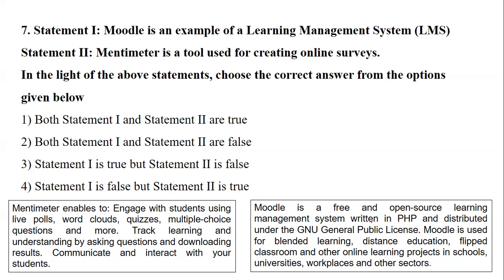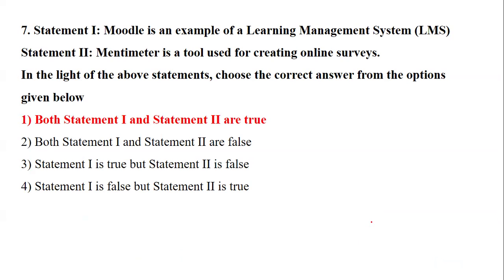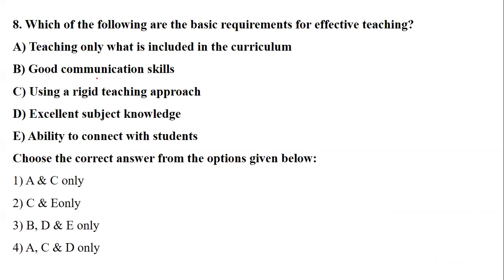So yes, after reading both the statements, Moodle, as I said, is a learning management system. It's free and open software, whereas Mentimeter is a tool to create online surveys. And hence, both the statements stand to be true, right? Now, we have the next question.